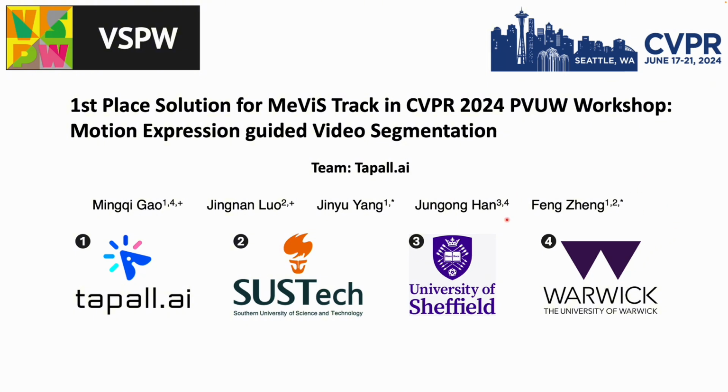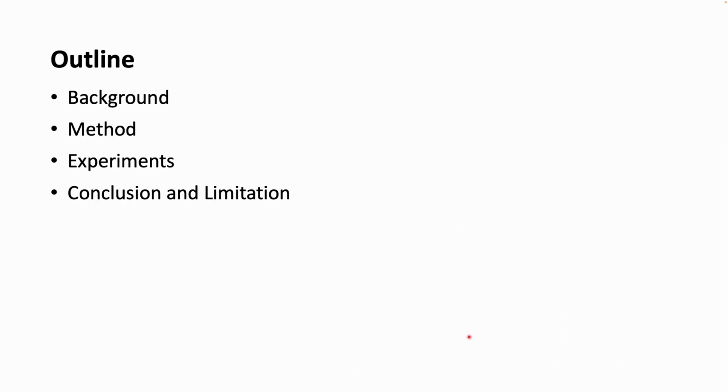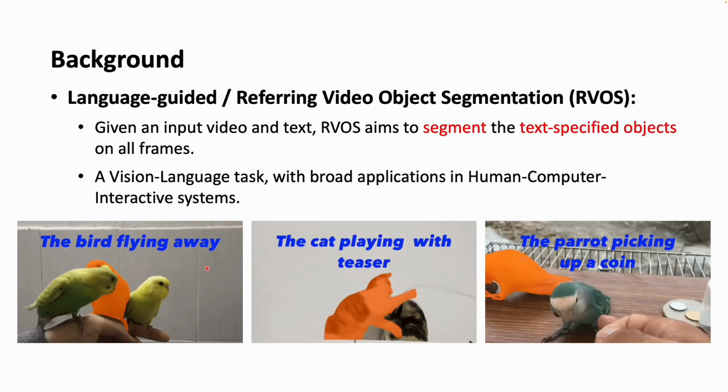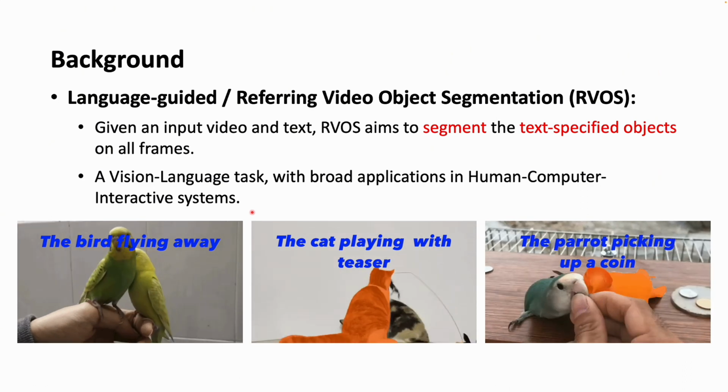And this is our team. We come from Tapall.ai, Southern University of Science and Technology, the University of Sheffield, and the University of Warwick. Here is the outline of my presentation today. At first, I will introduce the background of MeViS Track, followed by the method, experiments, brief conclusion, and limitation about our solution. Okay, so let's begin from the background part.